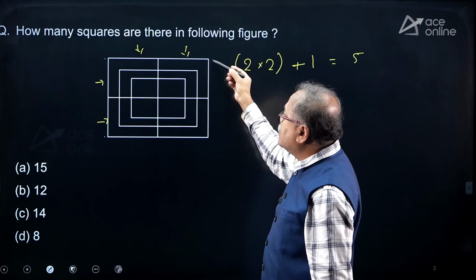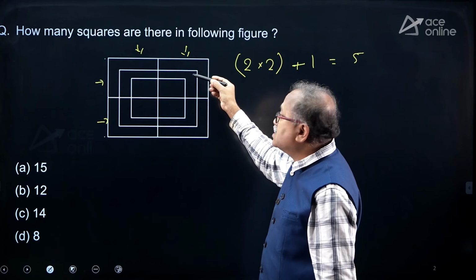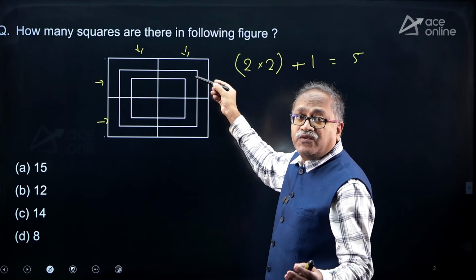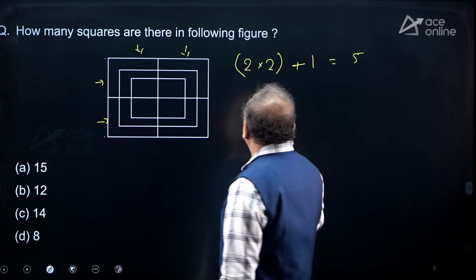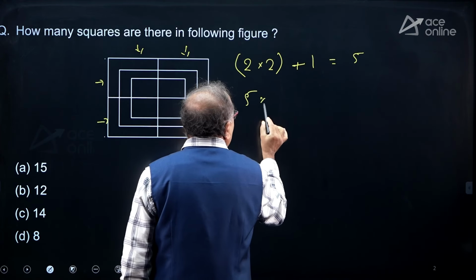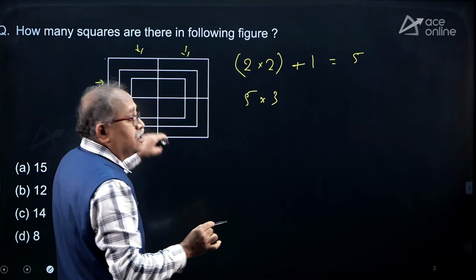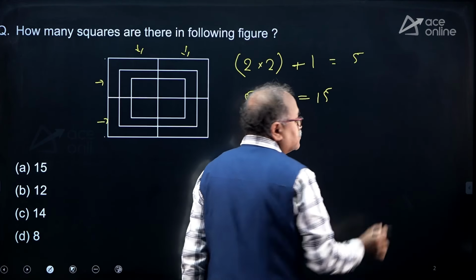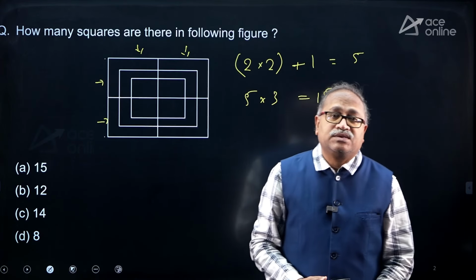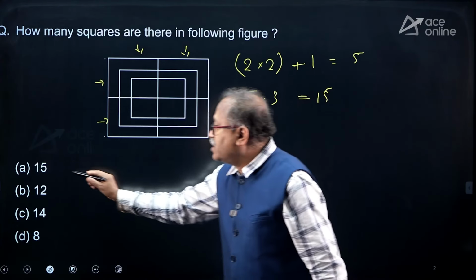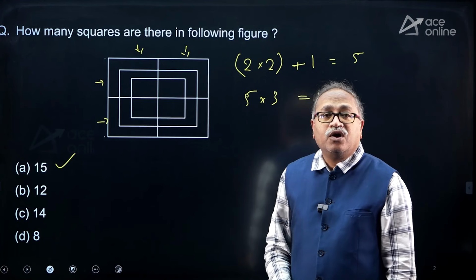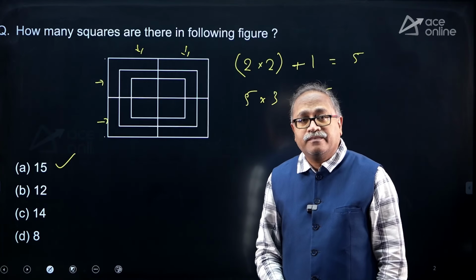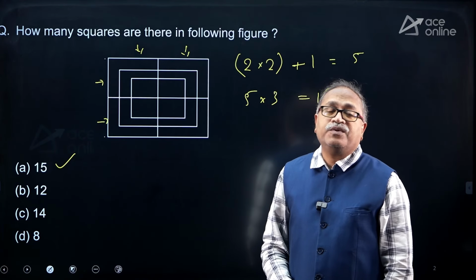For one square this is 5, another square this is 5, another square this is 5. So the total number will be 5 into 3, as there are 3 squares. So 5 into 3, that is 15. That's as simple as this. So here we have option 15, option A. Hope you understood it.